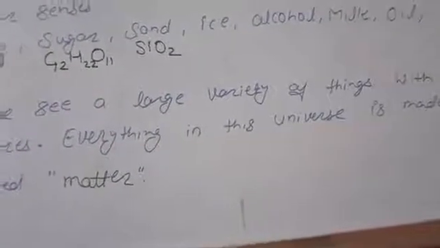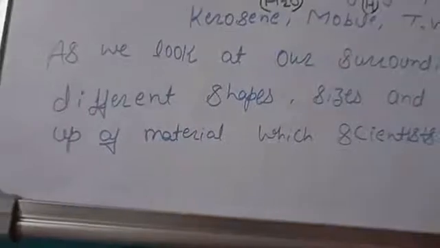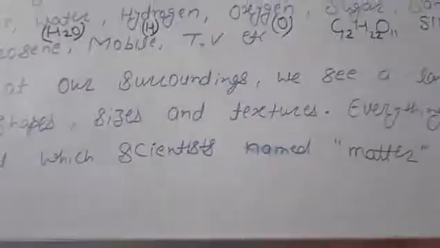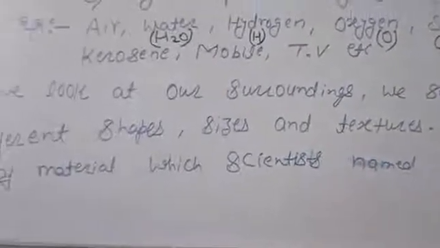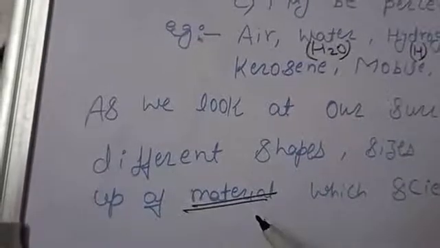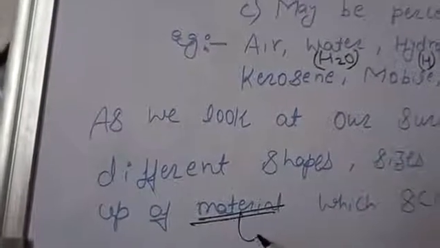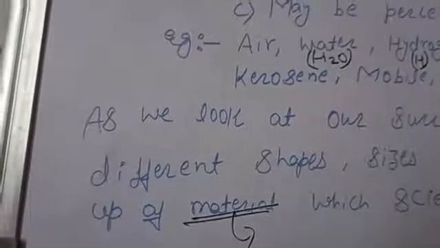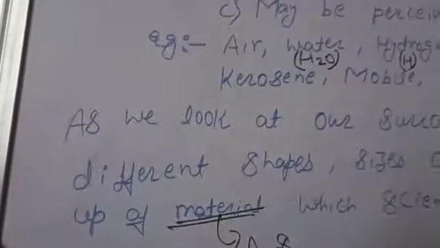Everything in this universe is made up of material which scientists named matter. Now here one new term came. What is material? A material is a substance